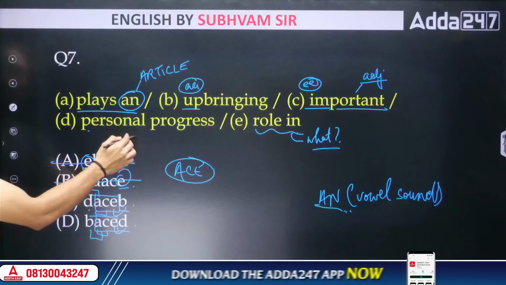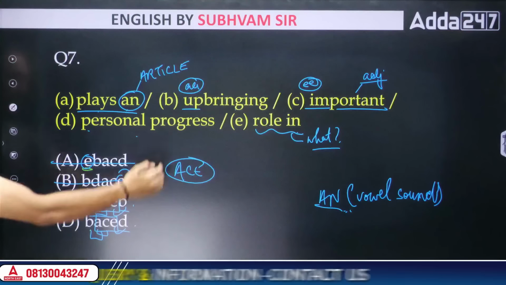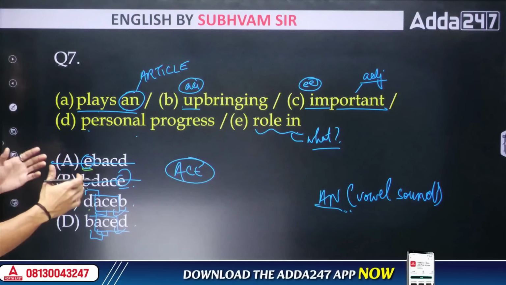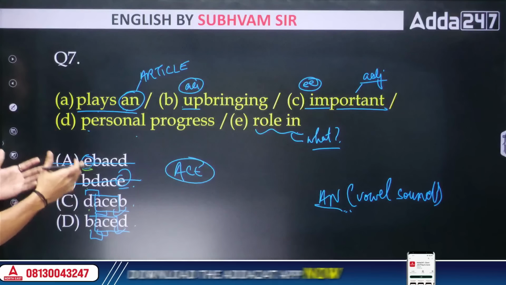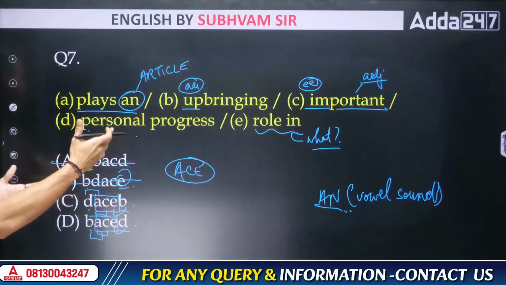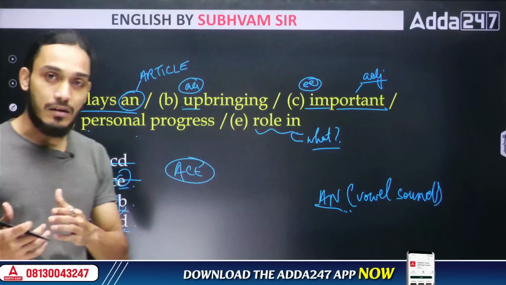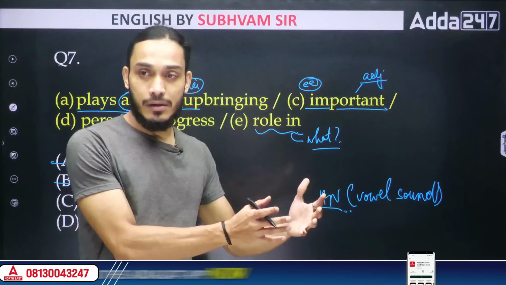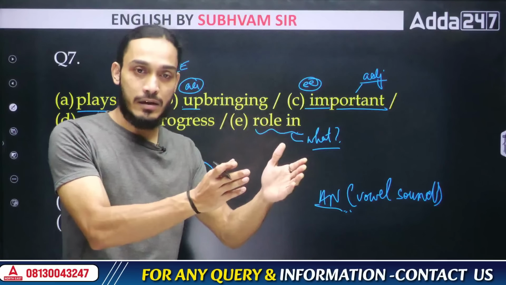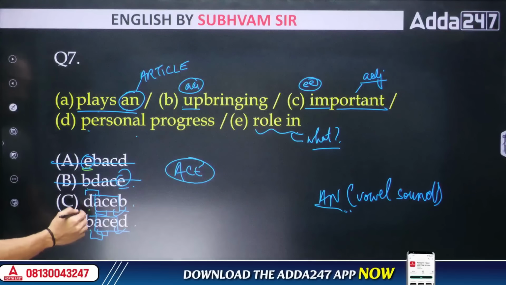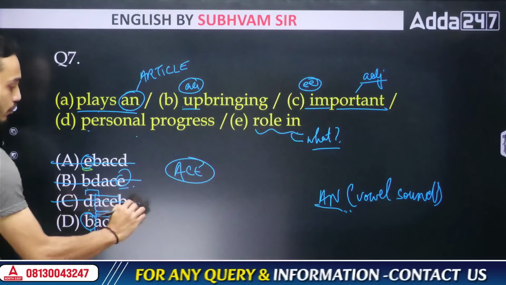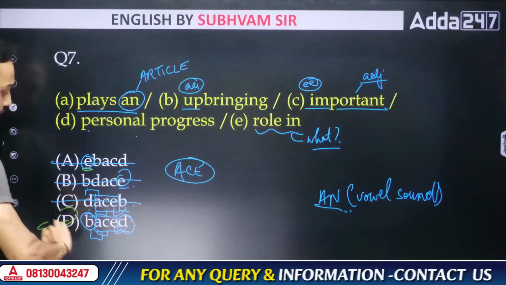Can I say personal progress plays an, or do I say upbringing plays an important role? Upbringing plays an important role in personal progress makes more sense than personal progress plays an important role in upbringing, right? Personal progress comes later, upbringing comes earlier. So the sequence has to be that upbringing comes first, personal progress comes later. So with that logic, I can say that B has to be written first and D has to be written at the end, not the other way around. So option C is wrong. The correct answer is option D.